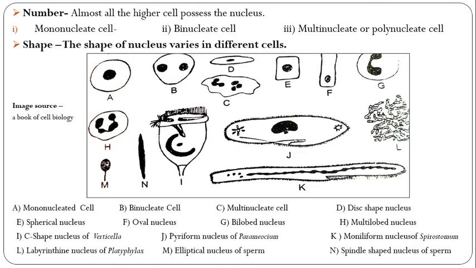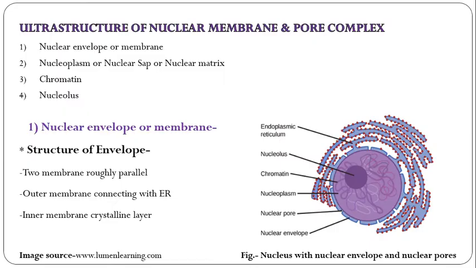Elliptical nucleus of sperms, here see M is the elliptical nucleus. Then the N, here the spindle shape nucleus, spindle shape nucleus of the sperm. So here also there is variation from cell to cell in the nucleus.